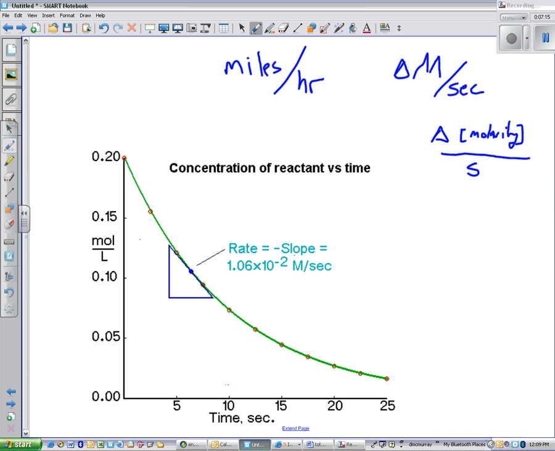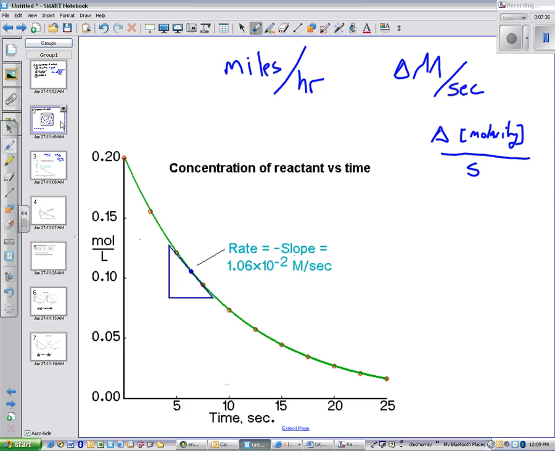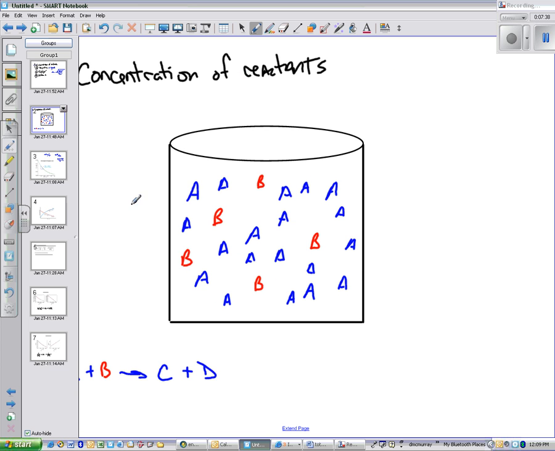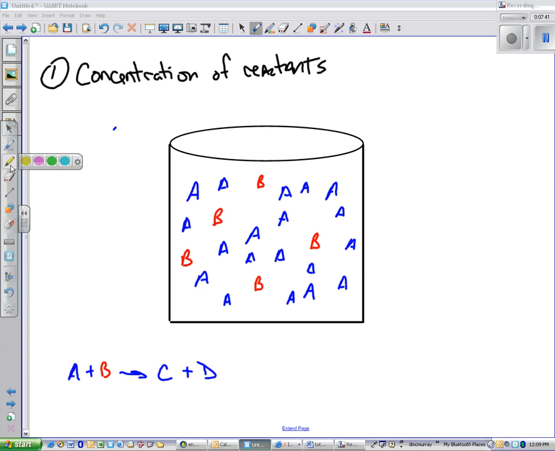Now what I have here is a concentration versus time graph. And this is just a straight graph showing changes in concentration versus changes in time. And you'll notice that we start off and then this slope sort of evens out, right? Now, this goes hand in hand with my previous slide with the A's and B's. Suppose I draw a few more B's in there, just to make the A's and B's a little more equal. In the beginning of this reaction, I have a whole bunch of A's, a whole bunch of B's.